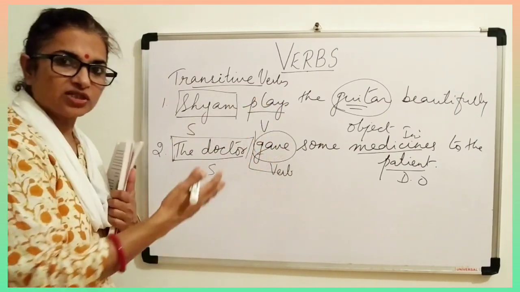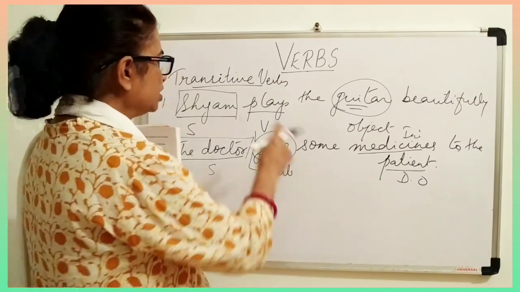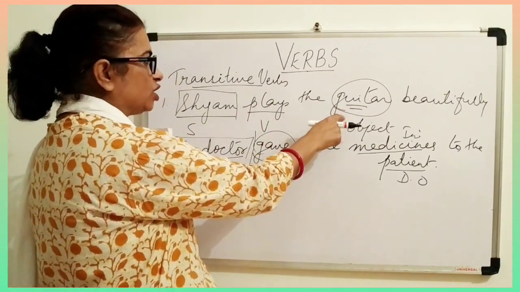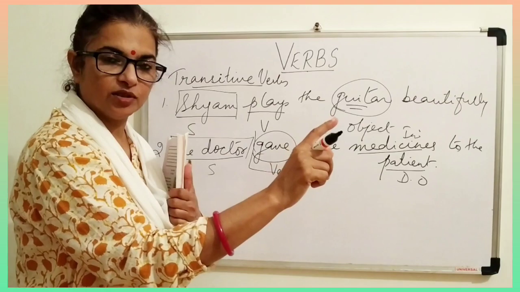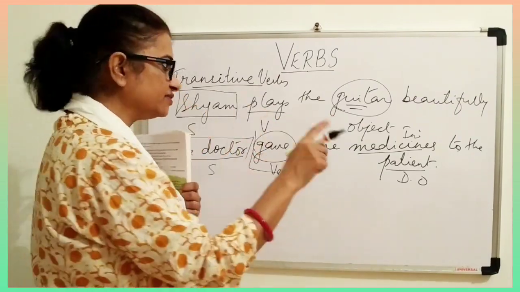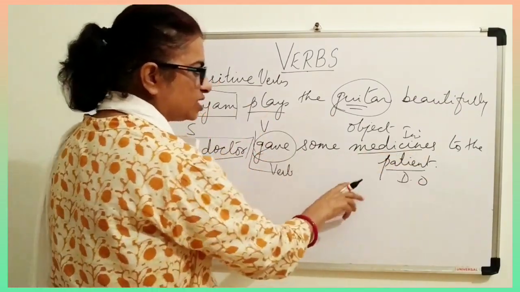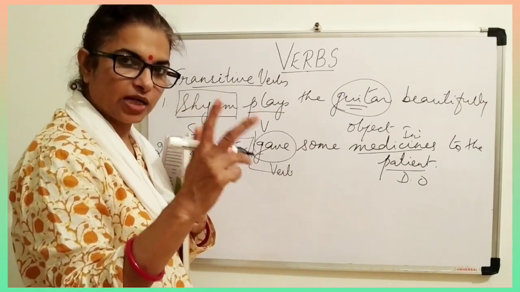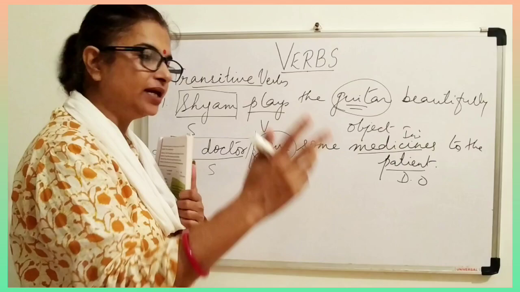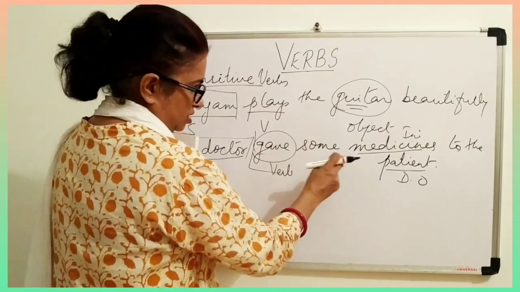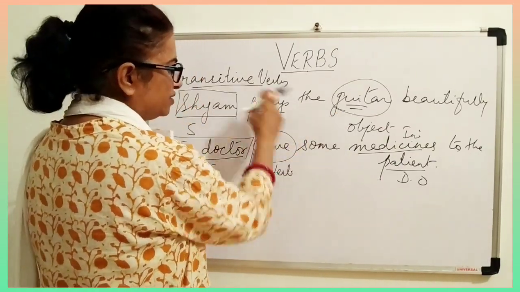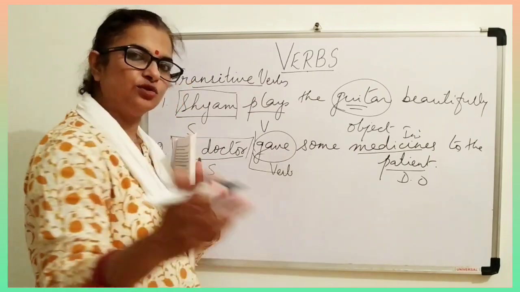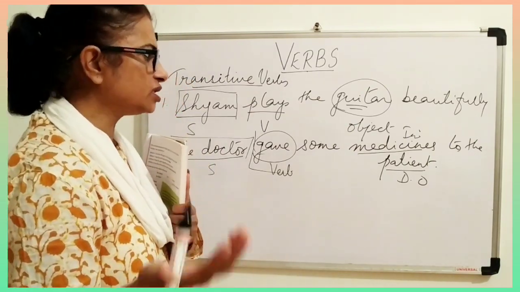Now, though it's not given in your book, I'll tell you that when you have one object, we call it monotransitive. Mono means single, monotransitive. And when you have two objects, you call them ditransitive. Di means two, like carbon dioxide. So monotransitive and ditransitive. This is not in 7th standard.